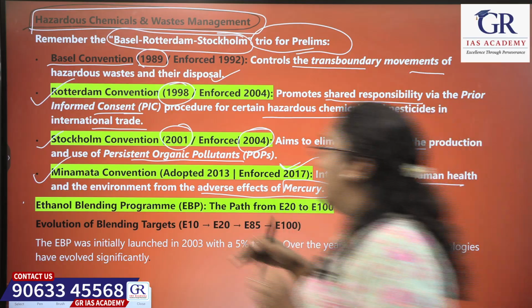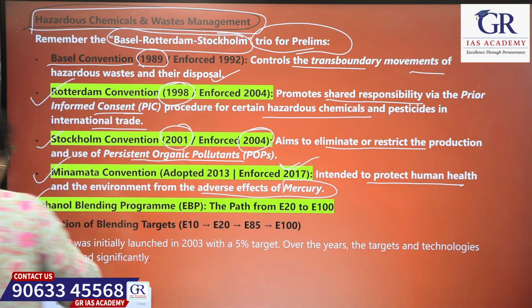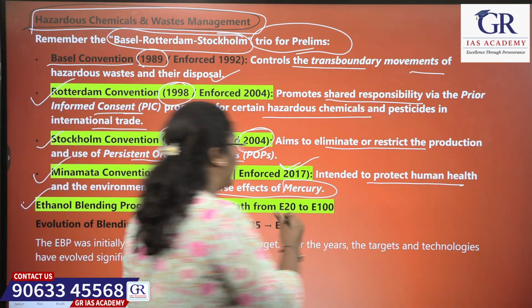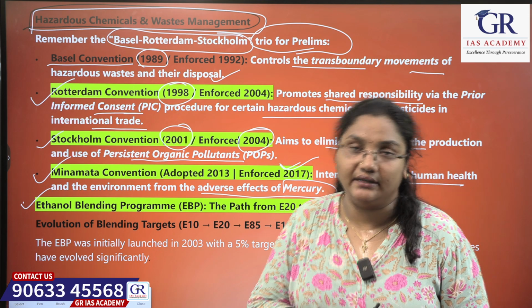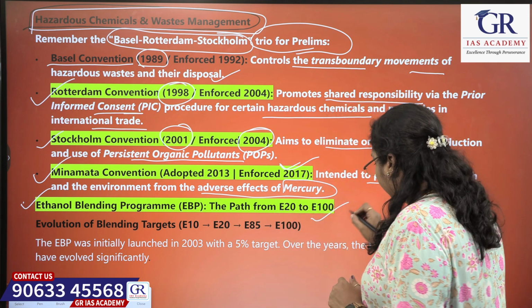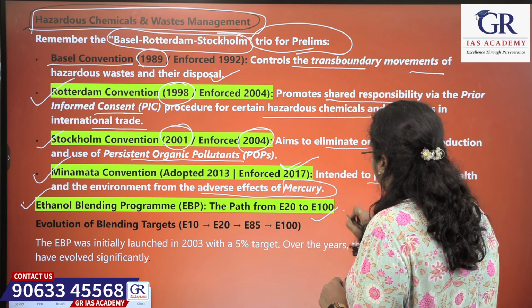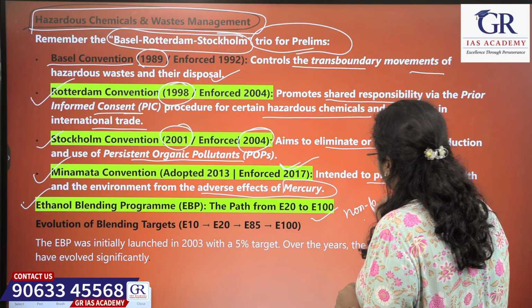Okay. Next, moving on to ethanol blending program. This is a path from E20 to E100. Basically, India is coming up with non-fossil fuel.